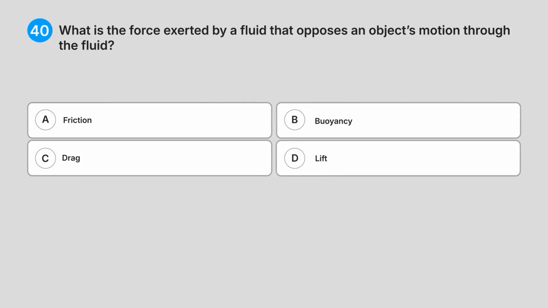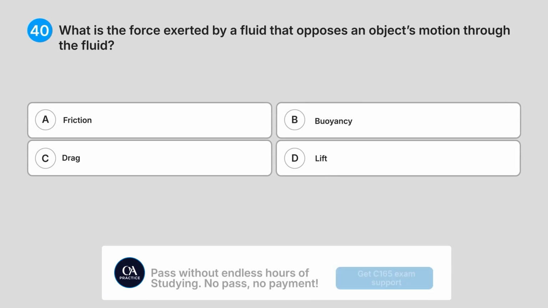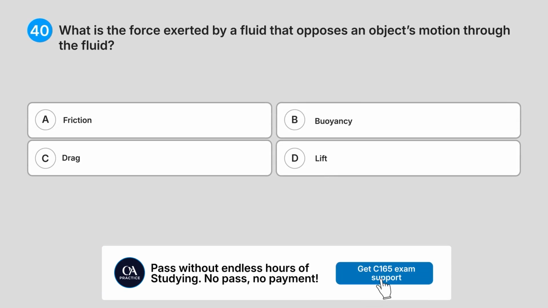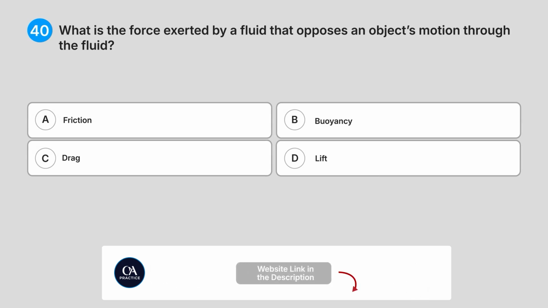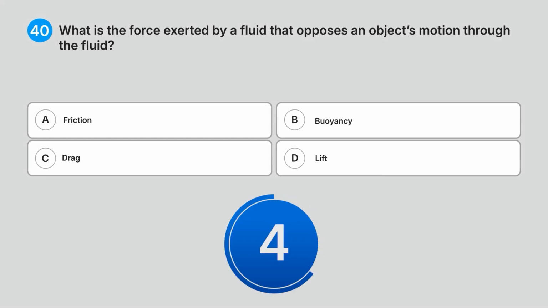40. What is the force exerted by a fluid that opposes an object's motion through the fluid? A. Friction. B. Buoyancy. C. Drag. D. Lift. What do you think is the answer?